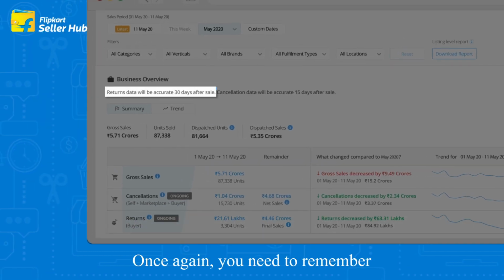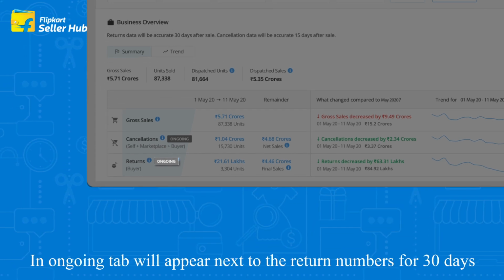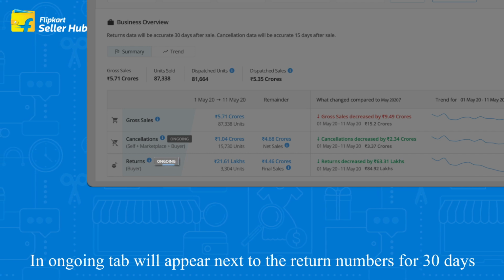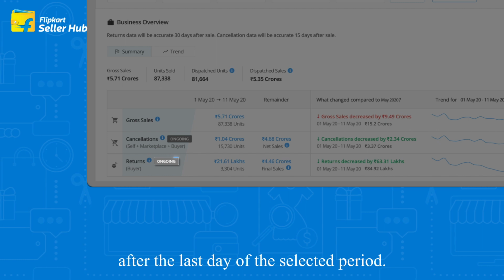Once again, you need to remember that the maturity period of returns is 30 days. An ongoing tag will appear next to the return numbers for 30 days after the last day of the selected period.